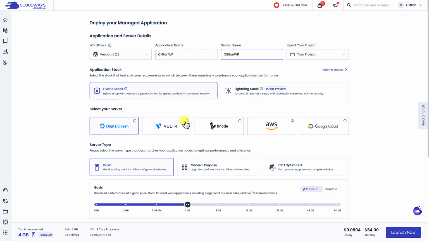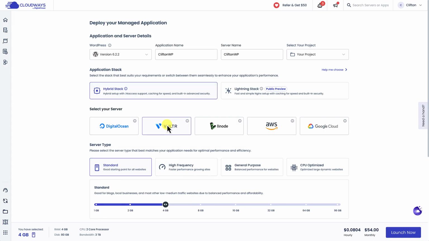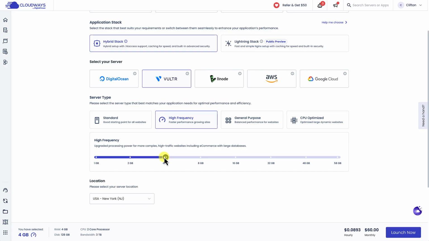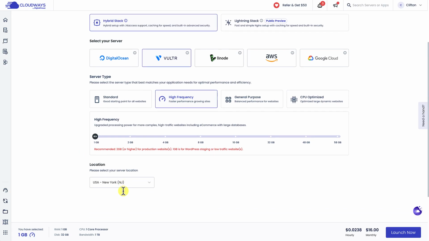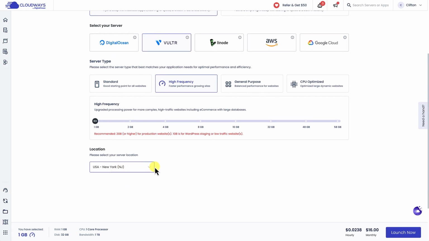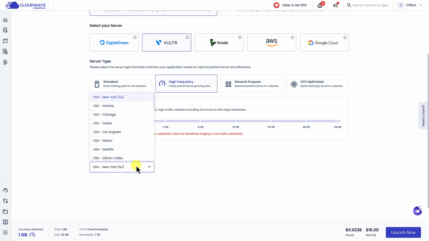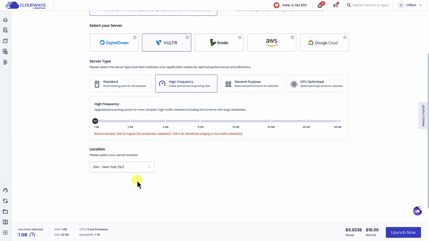Then you select your server. You have access to any of these servers, but the one that I use is Vultr because of its high performance. The server type is High Frequency, and I typically start with 1 gigabyte, and then I can scale up at any time depending on the needs of that website. My location, I leave as New York, but you can select a location that best suits you. Once you're done, just go ahead and click Launch Now.